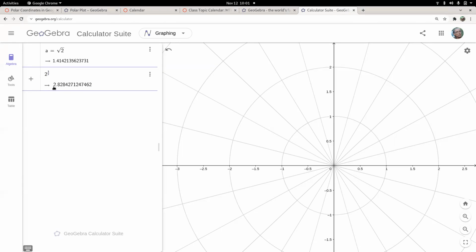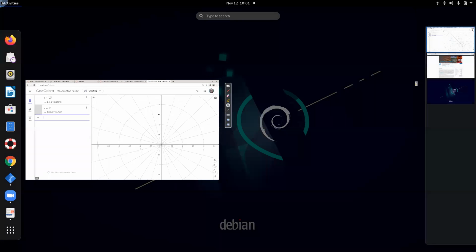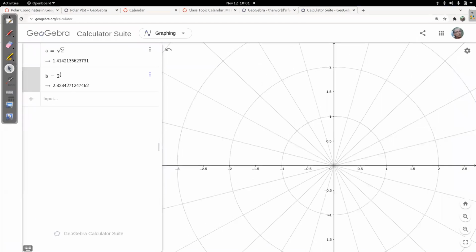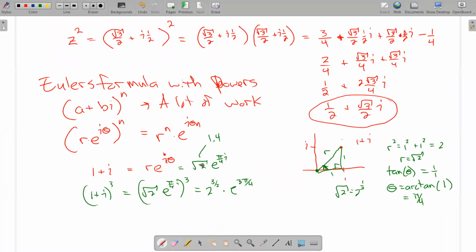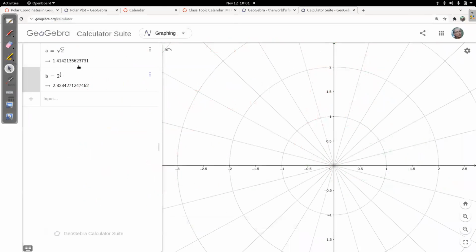Okay, so that's about 2.8 or 3-ish. So my original point, if I do it in polar, the polar version of that point has a radius of square root of 2, the original point, and an angle of pi over 4. So I'm going to graph that here.